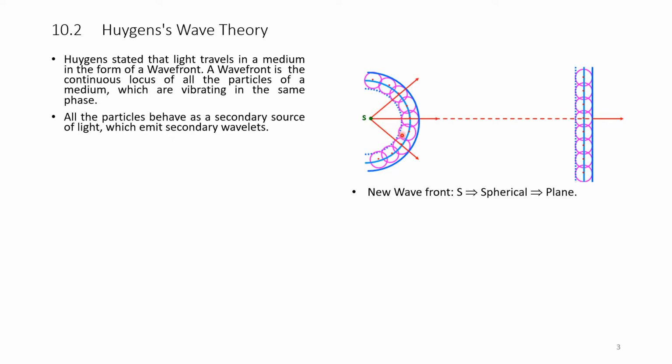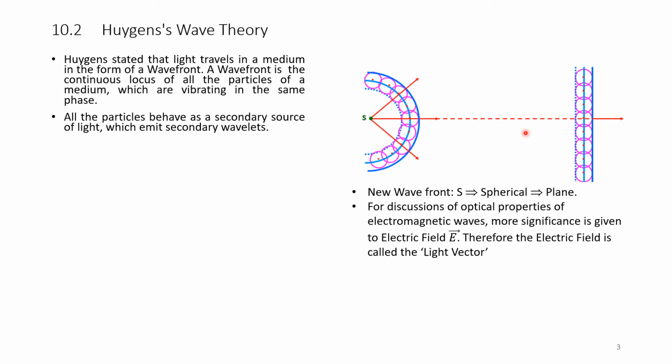A point source becomes a spherical wavefront, and as we move very far away, it becomes a plane. So the new wavefronts go from point to spherical, and spherical to plane.